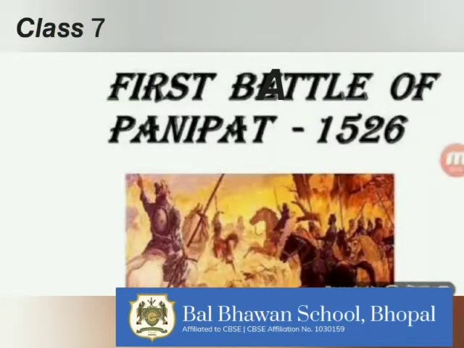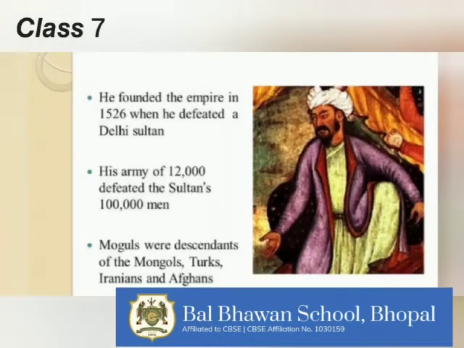In 1526, Babur met Ibrahim Lodi in the first battle of Panipat. The Lodi army was many times bigger than that of Babur's. Babur, however, had a battle-hardened cavalry and an efficient artillery. He defeated Ibrahim Lodi and conquered Delhi and Agra.